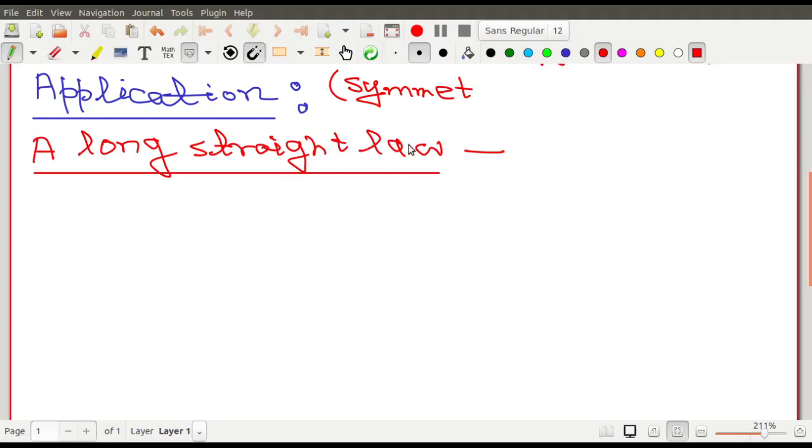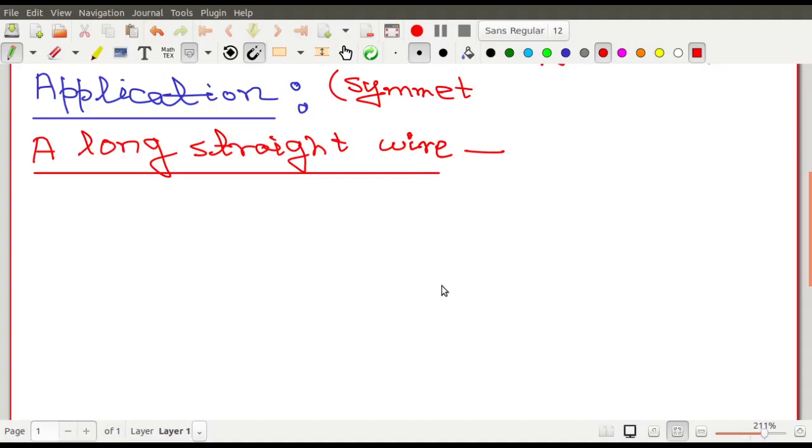এরকম তুমি দেখো এই যে long straight wire আমরা করে দিয়েছিলাম, we have discussed the long straight wire in our previous classes also using the Biot-Savart law. So the treatment was a long treatment. It took about 30 minutes to 45 minutes. প্রায় আধা ঘন্টা 45 মিনিট লেগেছিল। So what did I write? Long straight law. How funny. Long straight law লিখেছি। Long straight wire.